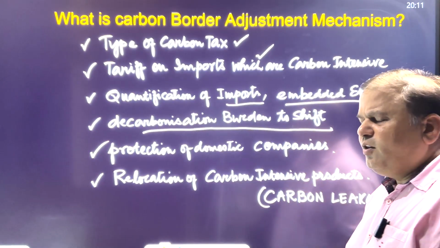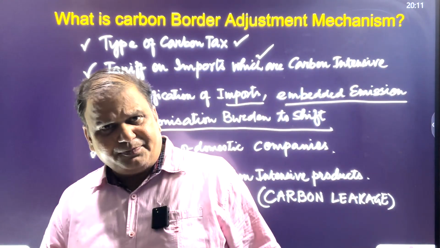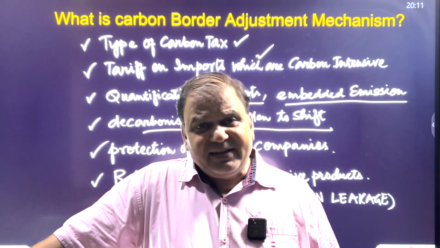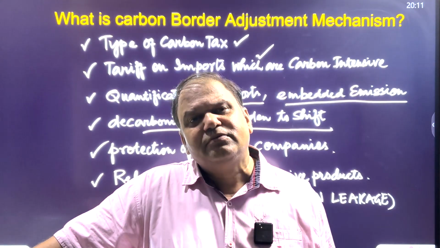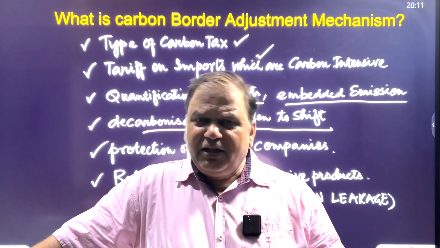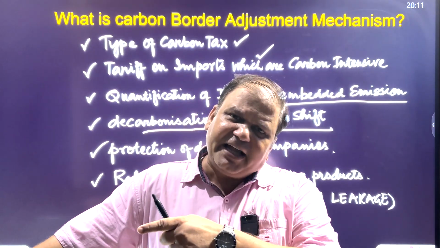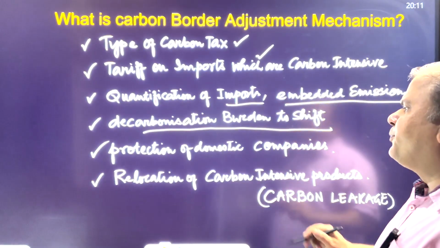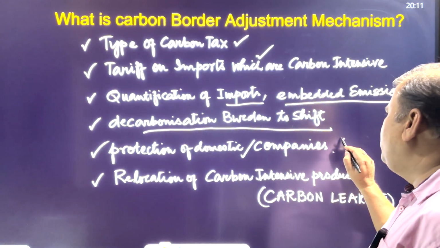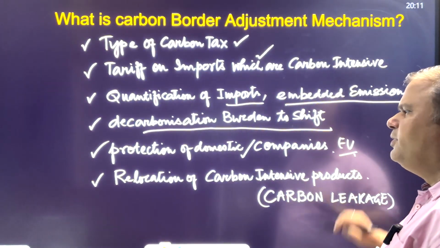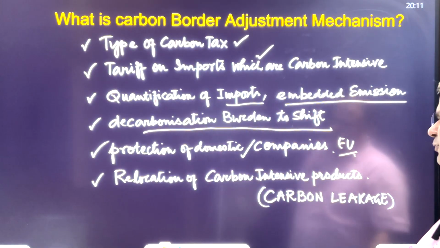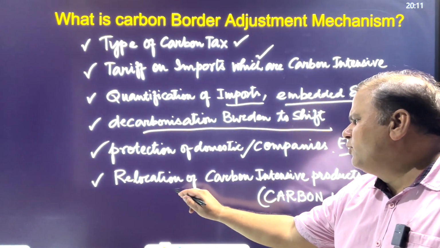So they want their domestic companies to be protected from undue competition, and this is in the guise of, in a hidden way, in the form of nothing but action taken for climate change. Clear? So the protection of domestic companies of the EU would take place, and they would be burdening the companies of the developing world. And this is nothing but relocation of carbon.